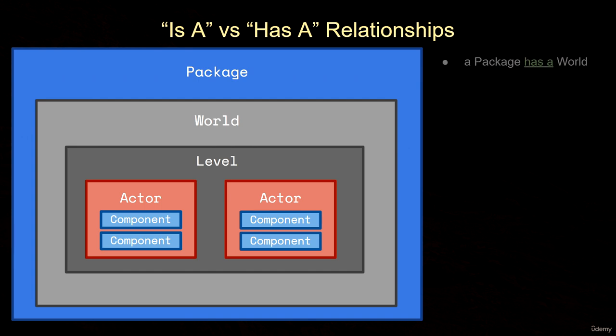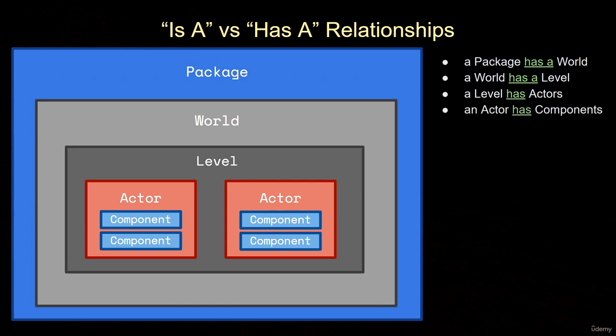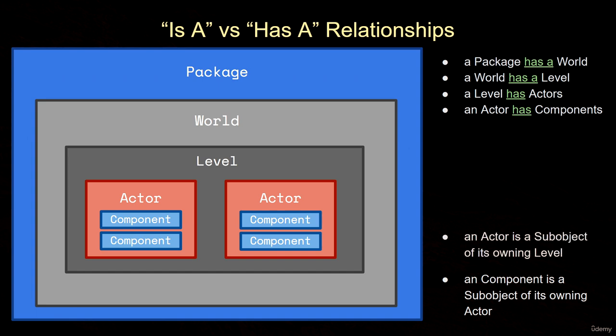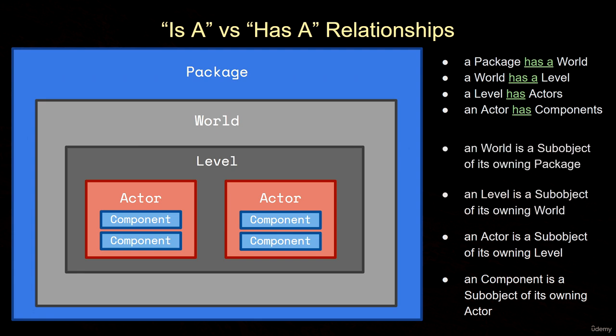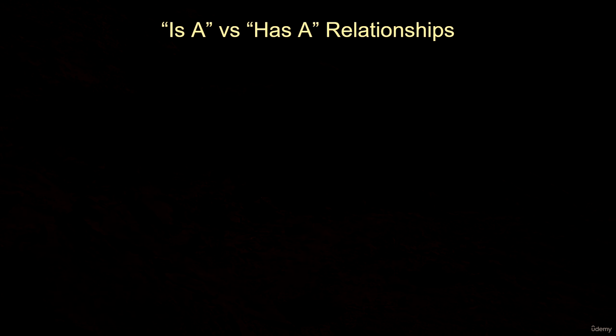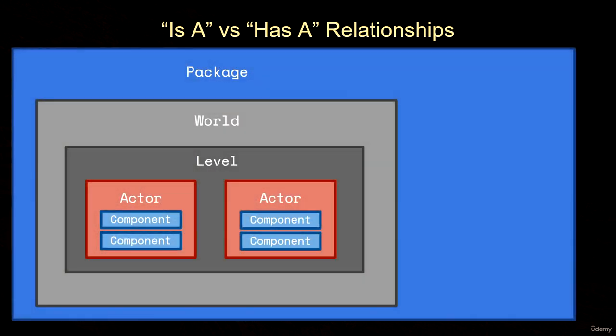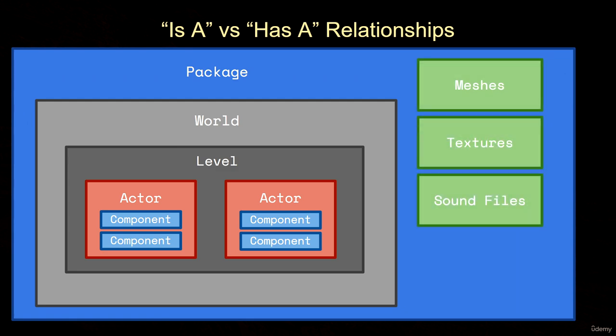So it's said that a package has a world, and a world has a level. A level has actors, and actors can have components. It's said that an actor component is a subobject of its owning actor, and the actor is a subobject of the level. The level is a subobject of the world, and the world is a subobject of the package. Now, there are some objects that are nested inside the package, and these tend to be assets such as meshes, textures, sound files, and so on. So these are nested inside of the package itself, and we don't refer to these as subobjects.